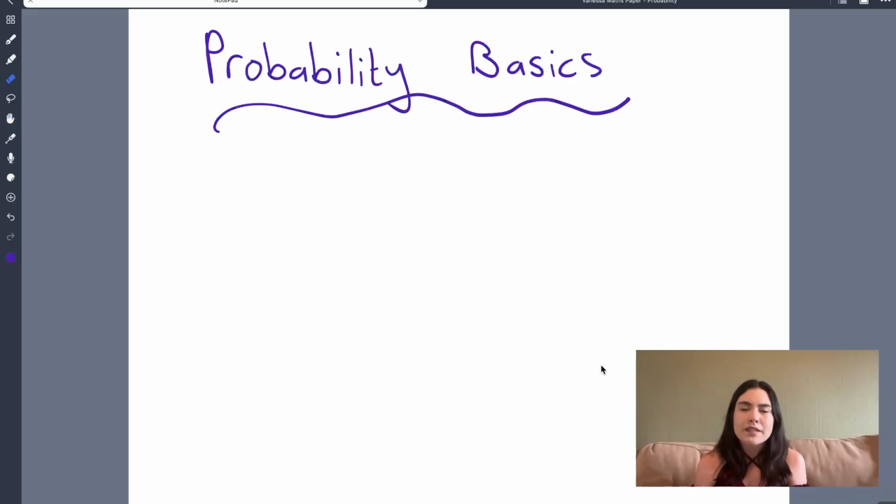So in probability, we use the idea of scenarios or events. So events can literally mean anything. I don't mean like a party or a wedding event, that's not what I mean. I mean absolutely anything that happens. So you eating dinner is an event. You falling up the stairs is an event. You pulling a bead out of a bag is an event. Right? All of those things are all events. And there are chances those things can happen or not happen.